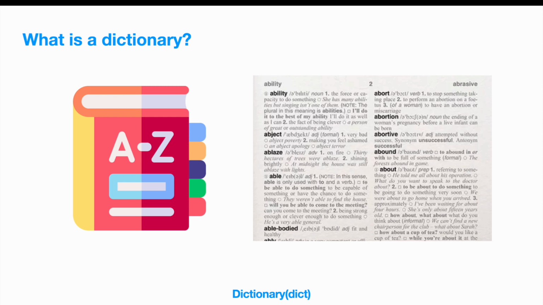Here, what we observe is we have the word written on the left side, and corresponding to it, we see its meaning. So in this case, ability is the key of this dictionary, and the value is basically what this key means or what this key is associated with. So when we look at this, we can understand that with the word ability, the meaning associated is the force or capacity to do something.